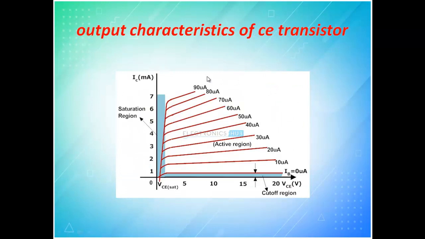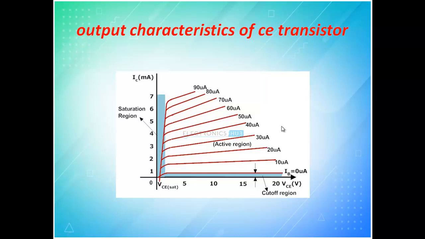The output characteristics of common emitter clearly show that this is not a flat line, rather it is linearly increasing. If you draw a vertical line here and give an input, you can see it will get amplified because of this variation in the graph. If the line is flat, then what you give will be the output.